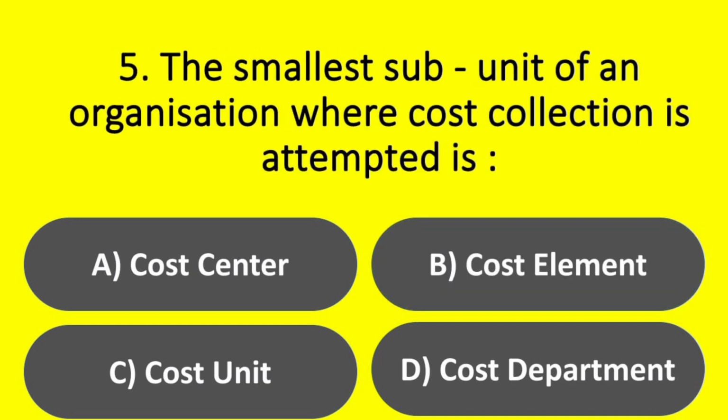Question. The smallest subunit of an organization where cost collection is attempted is: Option A. Cost center. Option B. Cost element. Option C. Cost unit. Option D. Cost department. Answer. Option A. Cost center.